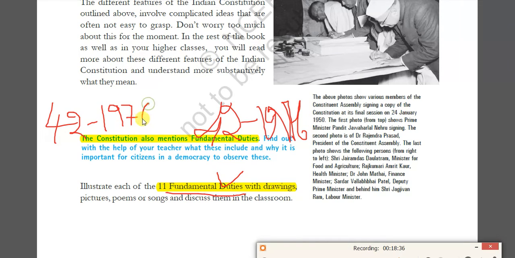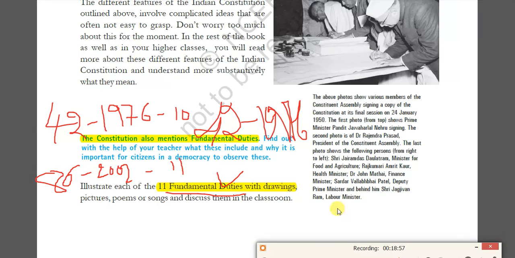Based on the recommendation of the Swaran Singh Committee, 10 fundamental duties were adopted. Again, by the 86th Constitutional Amendment Act, 2002, the 11th duty was also added. So finally we have a total of 11 duties in the Constitution.